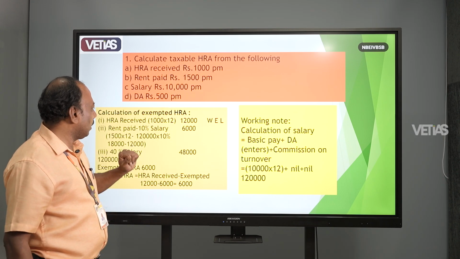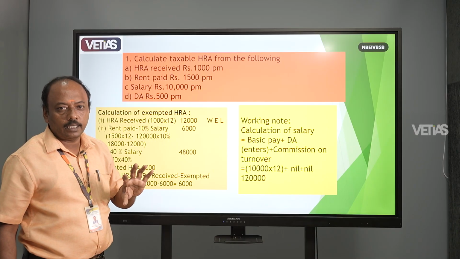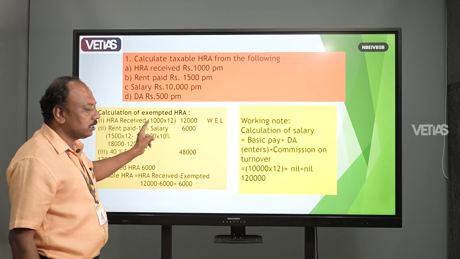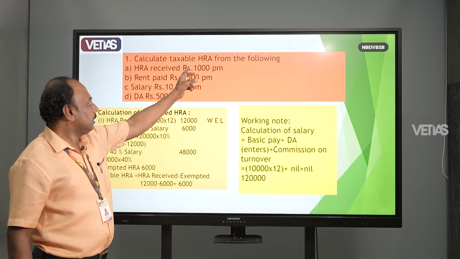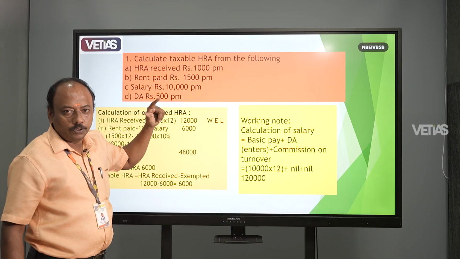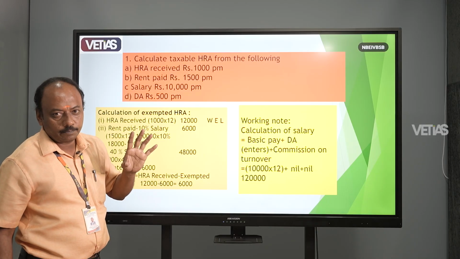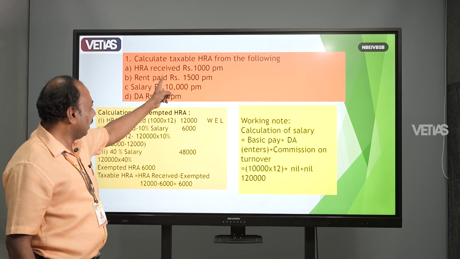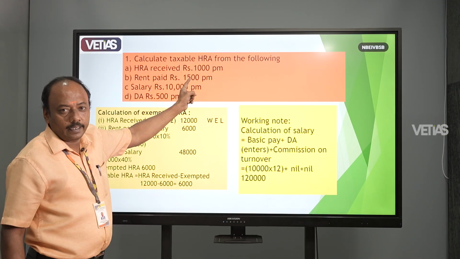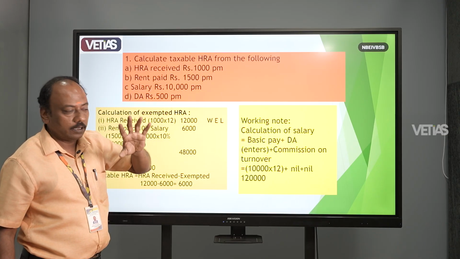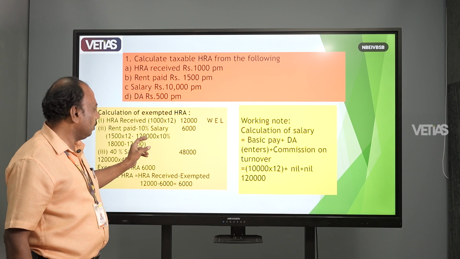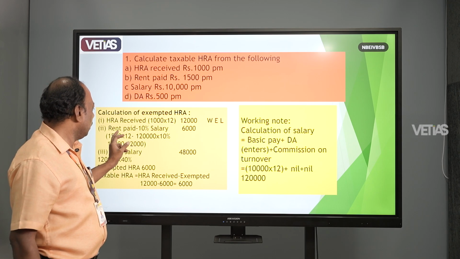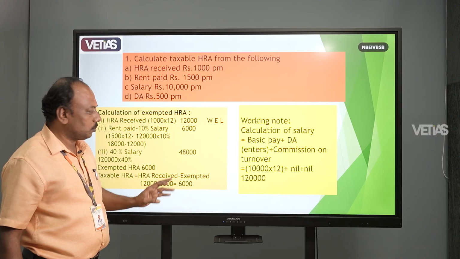So how are we going to calculate the exempted HRA? First, HRA received: 1,000 into 12. He is getting 1,000 rupees per month, so 1,000 into 12, total amount 12,000. Second, rent paid minus 10% of the salary. Rent paid is given clearly as 1,500 per month, so 1,500 into 12, total amount 18,000, minus 10% of the salary. So 10% of salary is 6,000.